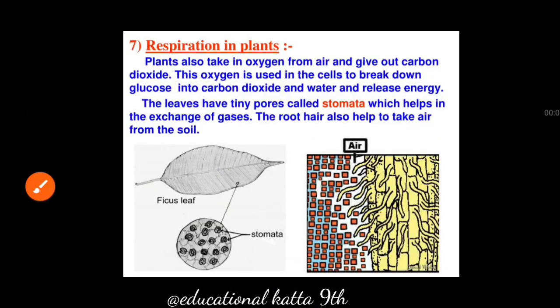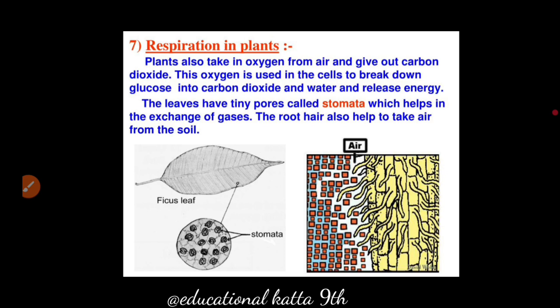So we will continue with respiration in plants. Plants also take in oxygen from air and give out carbon dioxide. This oxygen is used in cells to break down glucose into carbon dioxide and water and release energy. The leaves have tiny pores called stomata which help in the exchange of gases.